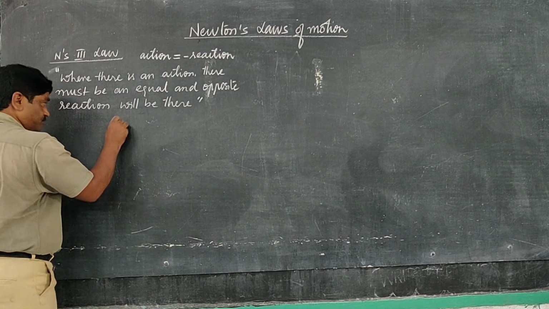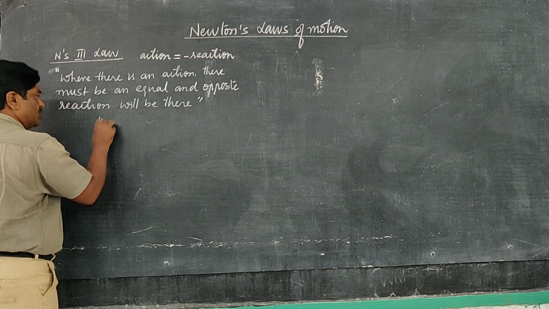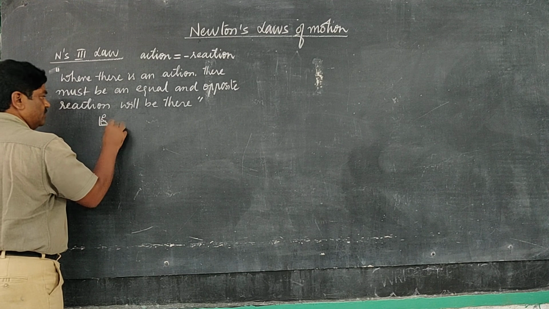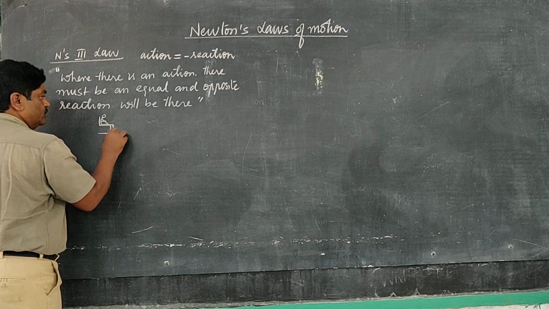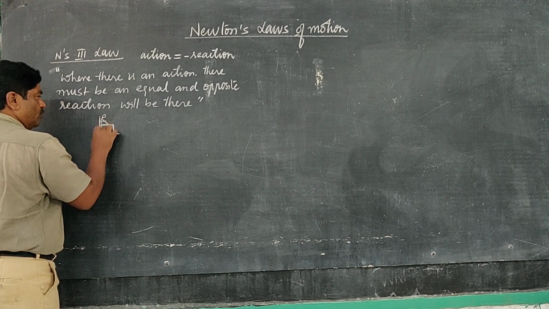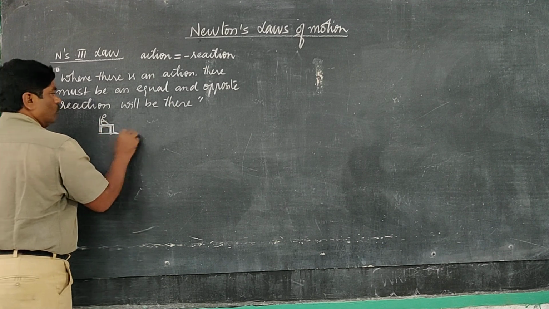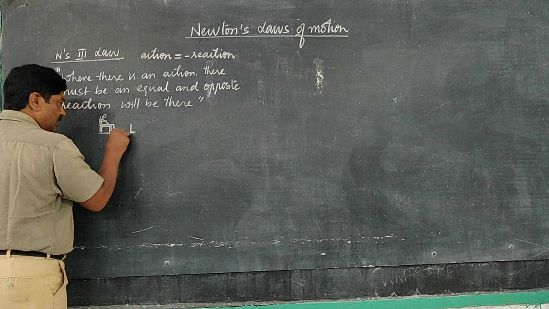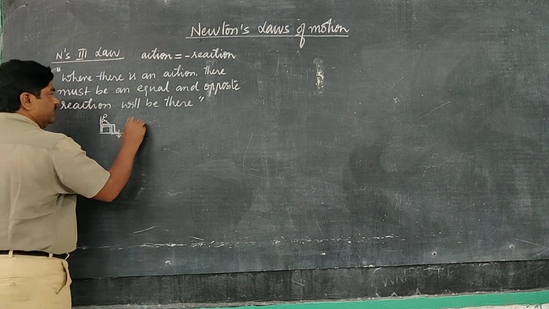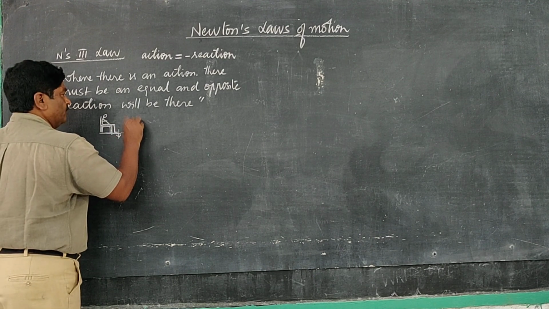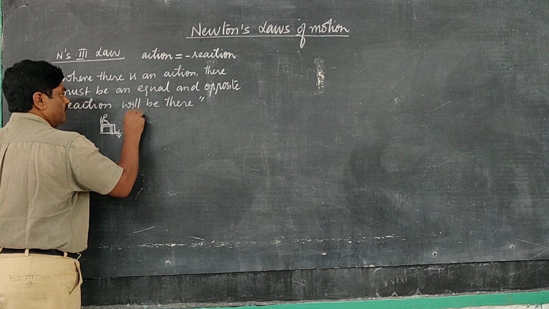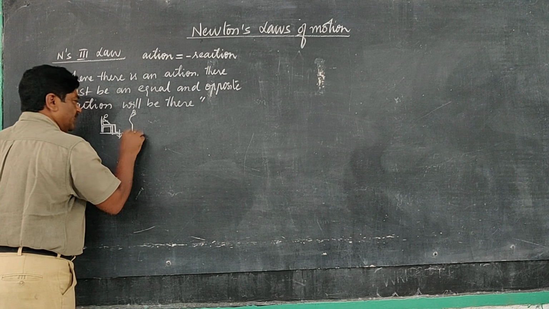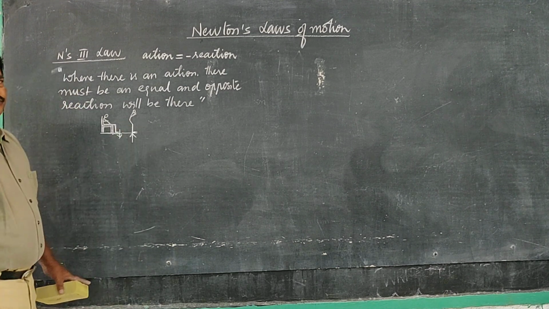Even if you want to stand, for example, you are sitting in the chair like this. If you want to stand firmly, you apply some action on the ground, and only thereby can you stand firmly from the chair. That means the ground gives the reaction on you.